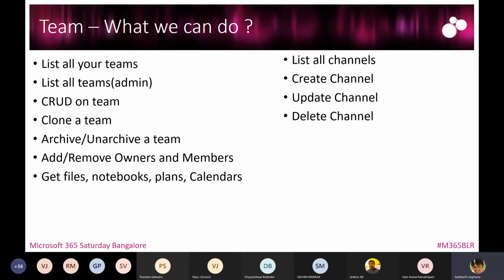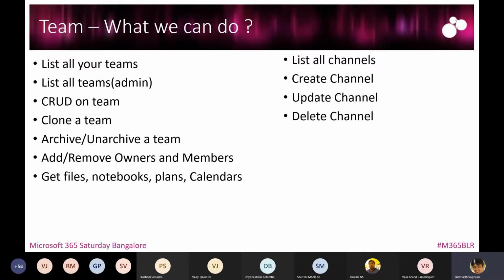Next, cloning a team. Why this is important is because we might have a team template which we want to use as a part of governance. Whenever a new team is created, we want certain settings to be enabled by default. With this, there is a Graph API endpoint available through which you can directly call that team, and it will automatically take all the basic settings which are done as a part of the team. You can also choose whether you want to move owners and team members along with the team or not.